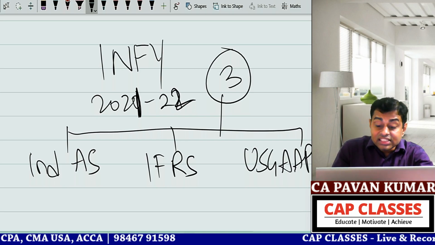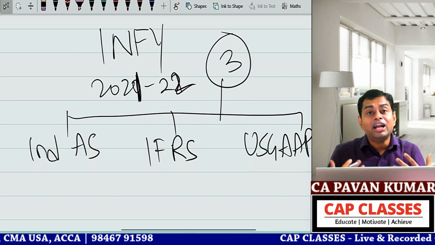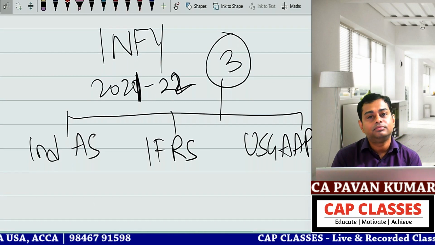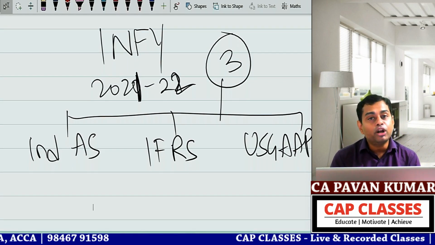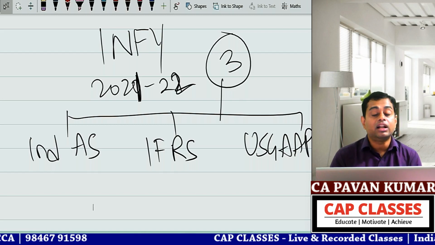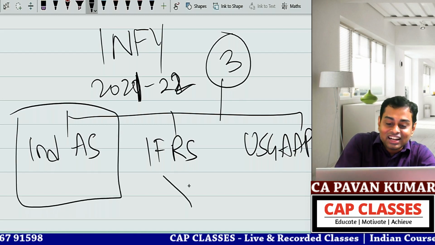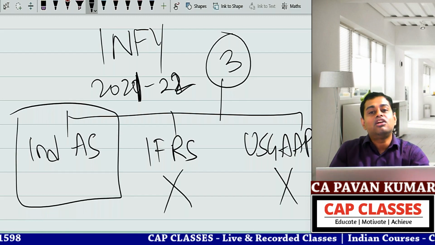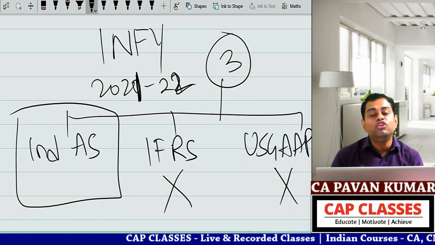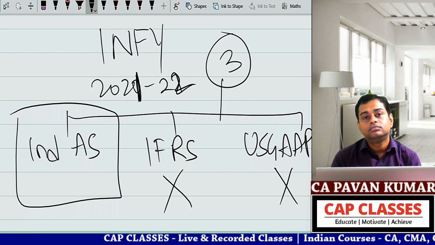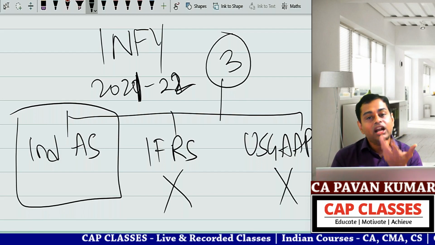So in this situation, Infosys appointed Pawan Kumar to be the auditor. And Pawan has conducted audit of this only. He has not conducted audit of this, because there are other auditors who are doing that audit. They might have appointed different people for that.